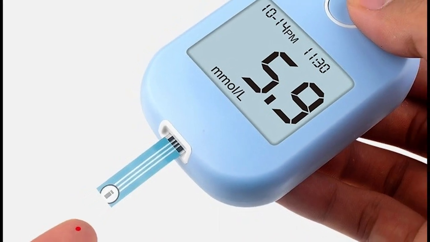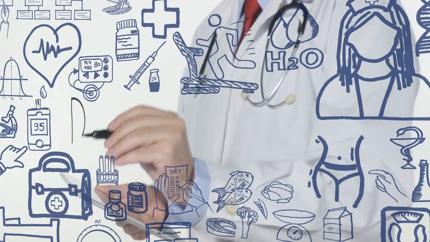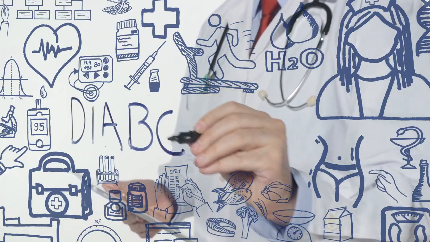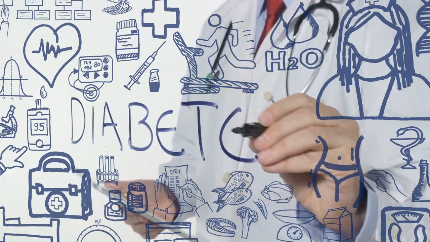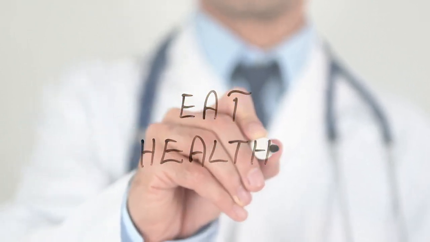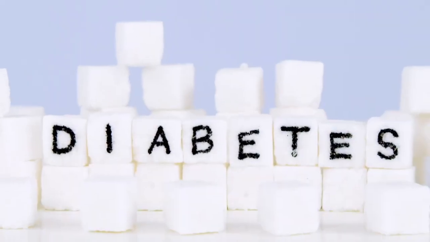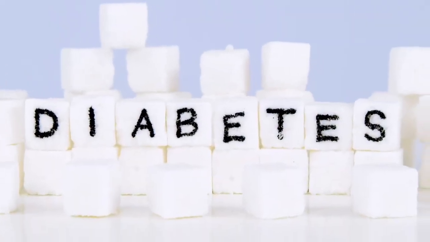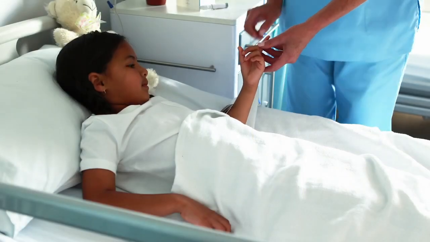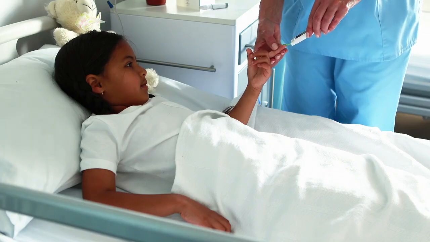In conclusion, diabetes is a chronic condition that requires lifelong management. There are 3 main types of diabetes, each with unique characteristics and management strategies. Prevention and management of diabetes involve healthy eating, regular exercise, medication if necessary, and monitoring of blood sugar levels. It is important for people with diabetes to work closely with their healthcare team to develop a personalized management plan and prevent complications of the condition.